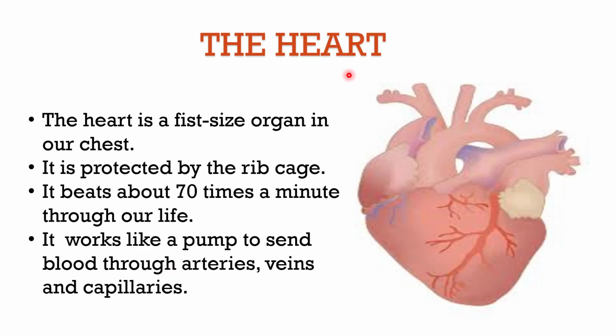Let's talk about the heart. The heart is a fist-sized organ in our chest. It is protected by the rib cage. It beats about 70 times a minute through our life. It works like a pump to send blood through arteries, veins and capillaries. This is the image of what our heart exactly looks like.